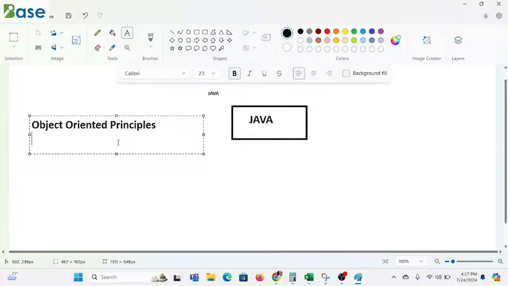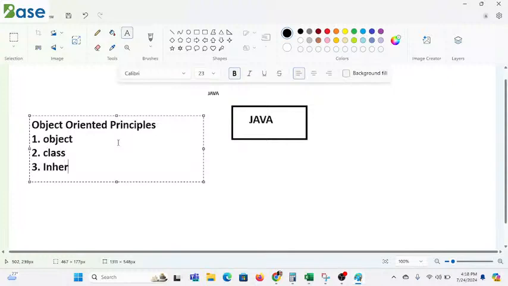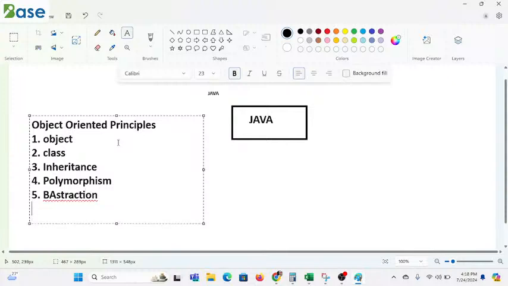Okay, so how can I give the answer? Sir, it is called an object oriented programming language because it follows all object oriented principles, which include object, class, inheritance, polymorphism, abstraction, encapsulation, which include some other entities as well.